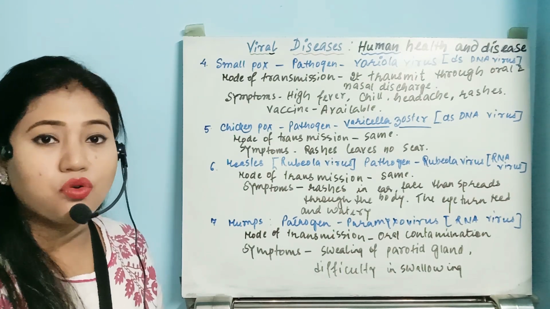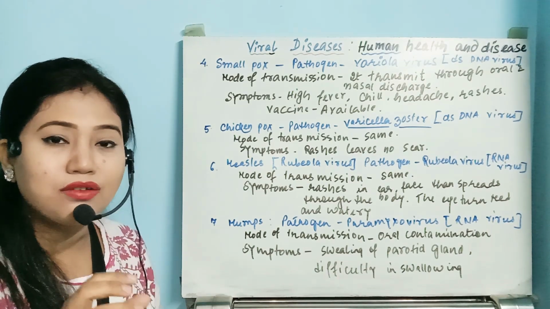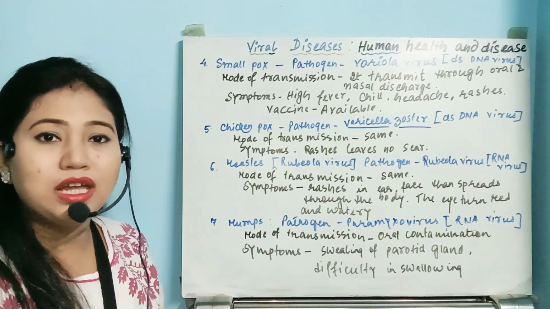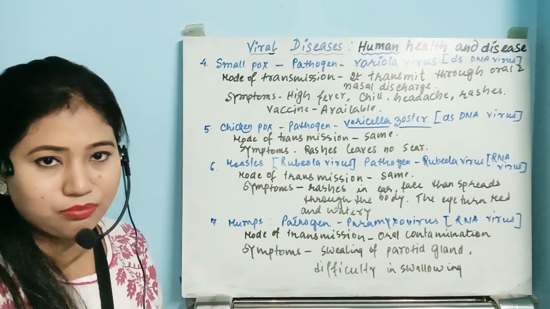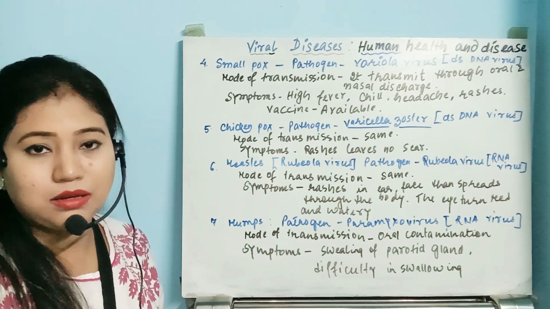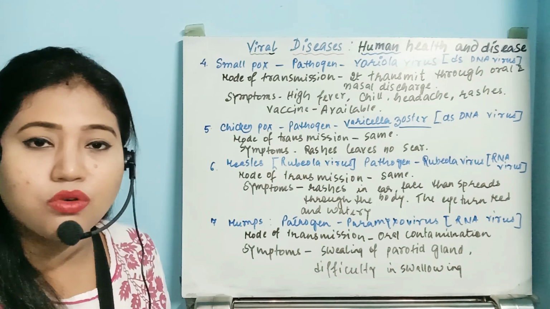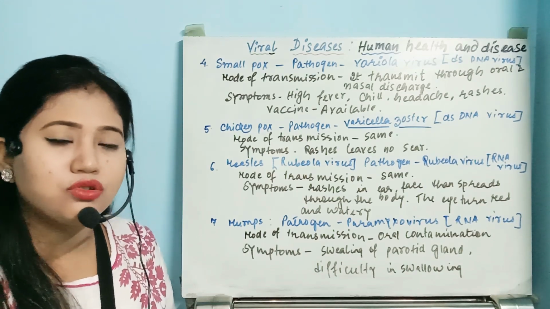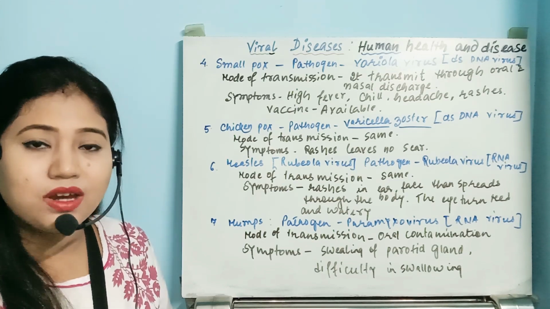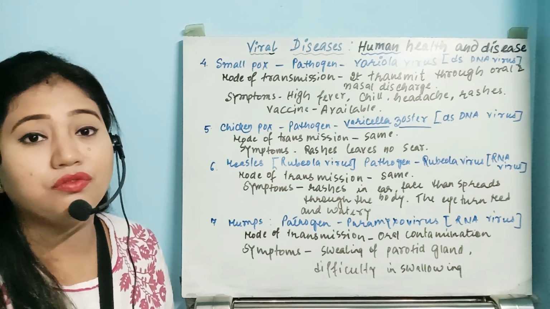Gradually after 3-4 days, the rashes which have clear fluid will transform into pus. That means a yellow or a little more viscous type of fluid will appear inside the rashes. This way, after 3-4 days, and again 3-4 days, it will go on for 2 or 3 weeks. Around 2 weeks, those rashes will turn black. And whenever it turns black, after some time, it will start to dry and fall off.